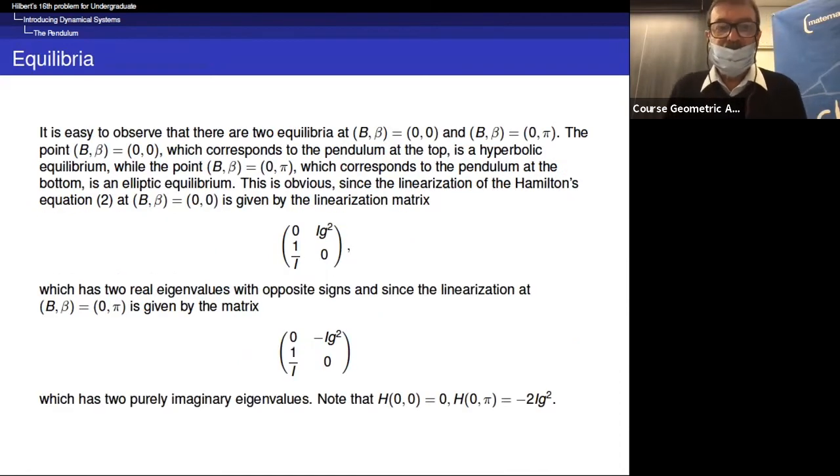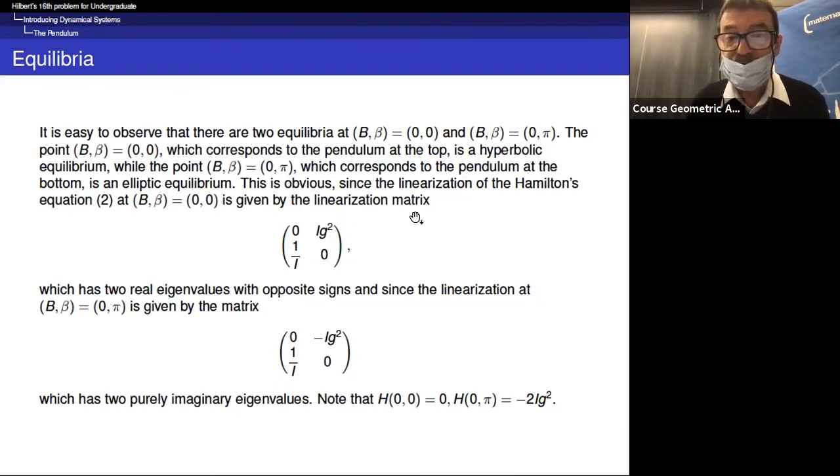Okay, so now we look locally at the nature of the stationary point. And in fact, we find that at the top it is a hyperbolic or a saddle equilibrium, as you prefer, which is an unstable equilibrium, while the point (b, beta) equal to (0, pi), which corresponds to the pendulum at the bottom, is an elliptic equilibrium.